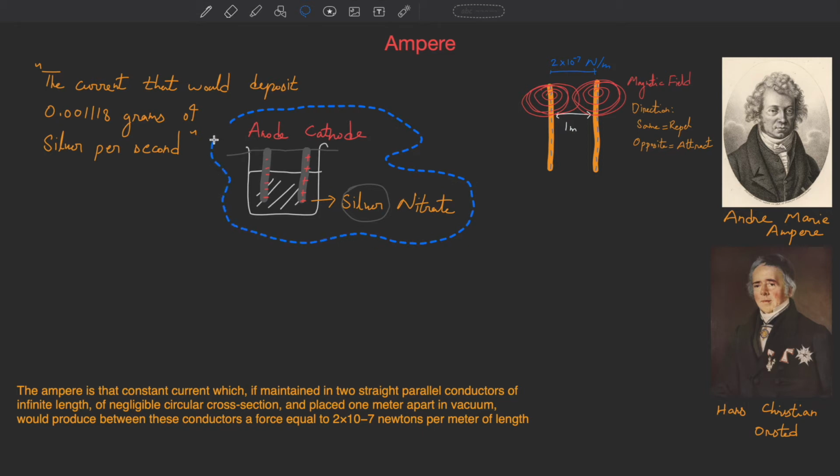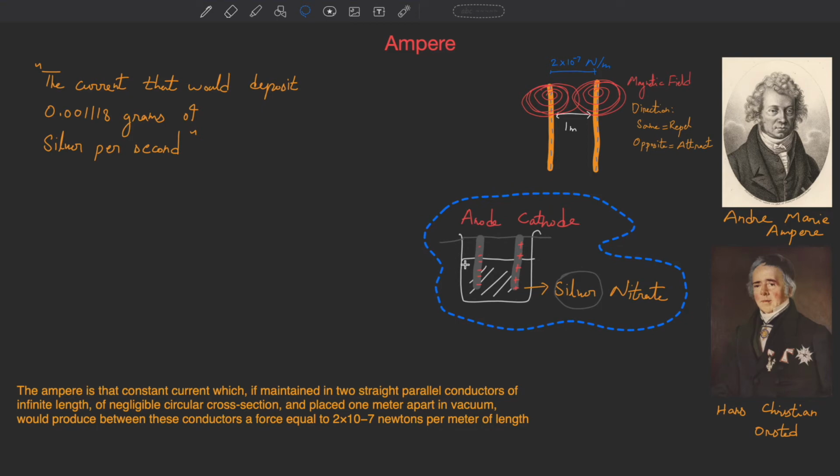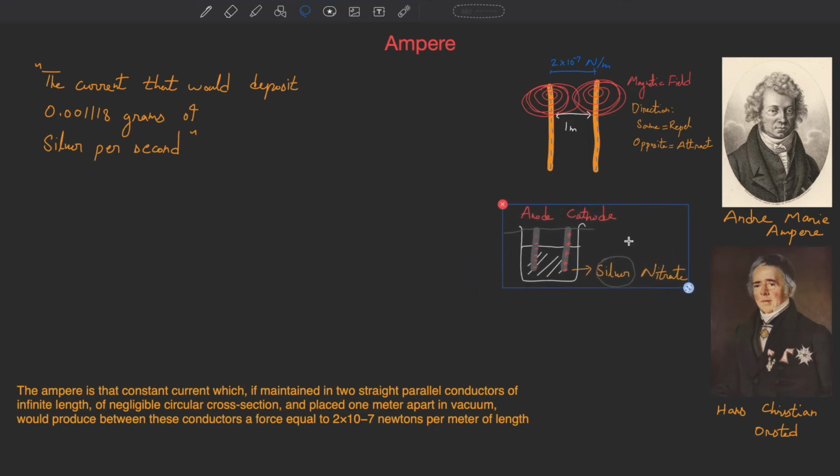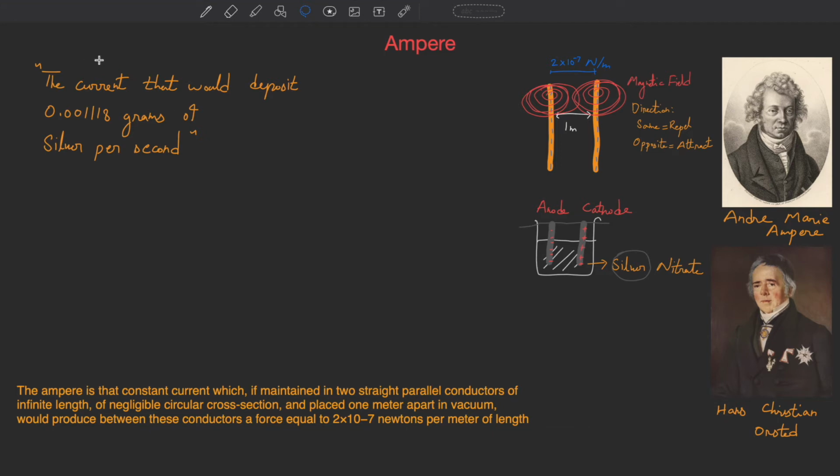So let's just put this little diagram to a side, resize it, and put it here. So the definition for the international ampere was the current that would deposit 0.001118 grams of silver per second. This was the definition for the international ampere.